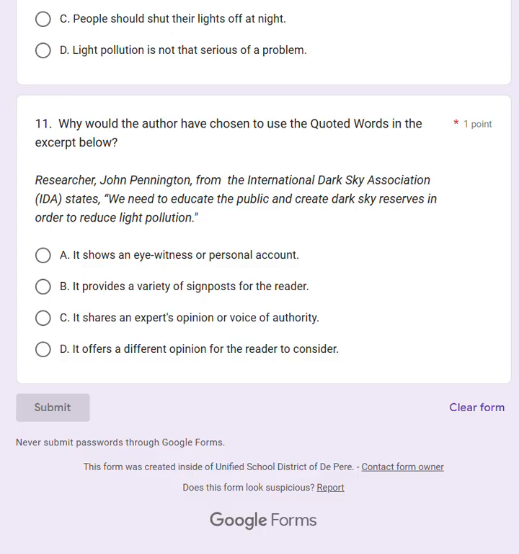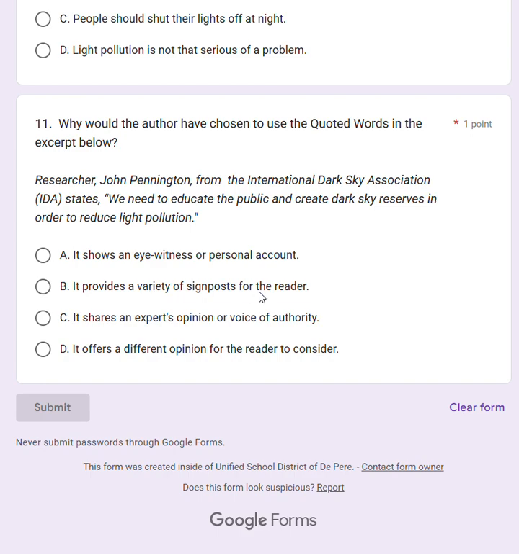And the last question of the test, number 11. Why would the author have chosen to use a quoted word in the excerpt below? Researcher Don Pennington from the International Dark Sky Association, IDA, states, "We need to educate the public and create dark sky reserves in order to reduce light pollution." Is it A, to show an eyewitness or a personal account? Is this his personal story?